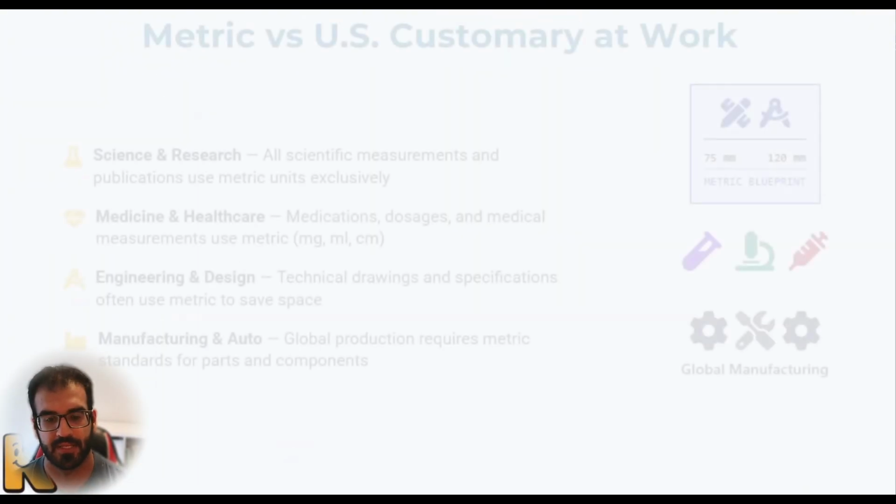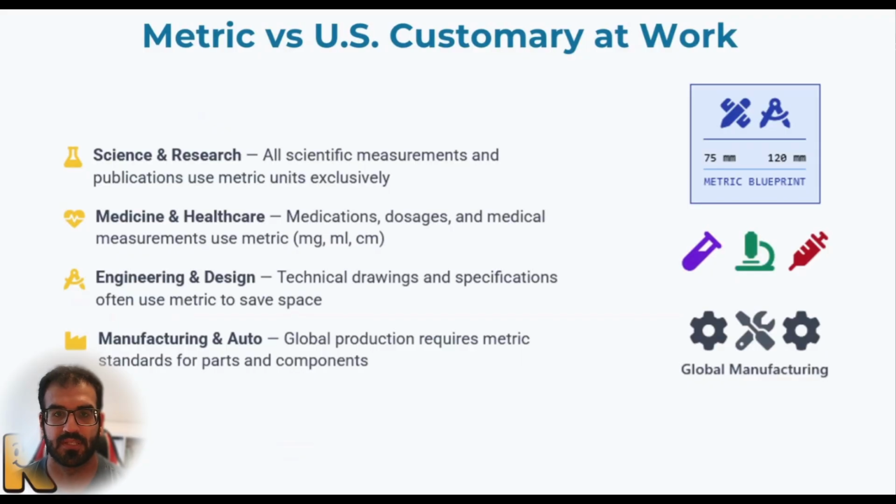So we talked about this one, and after that, let's talk a little about why we are using the metric system and why we don't use the US or English one. The thing is that most of the time, more than 90% of the time, the units used in different parts of the world, for example Europe, Asia, Africa and so on, are metric. Why? Because they're useful for science and research.